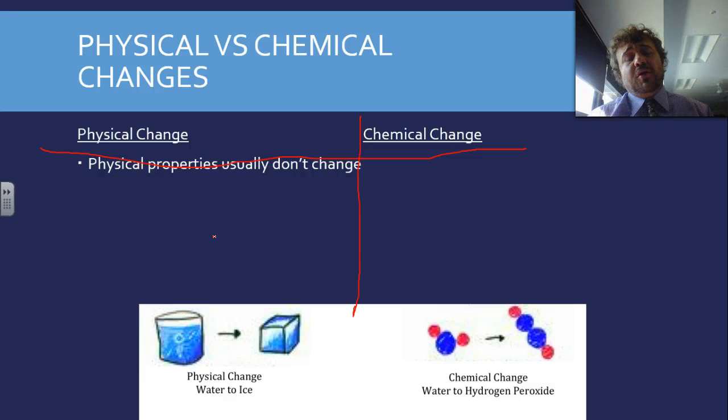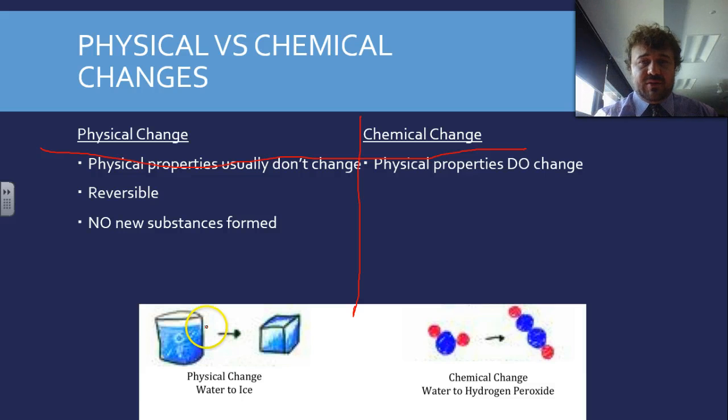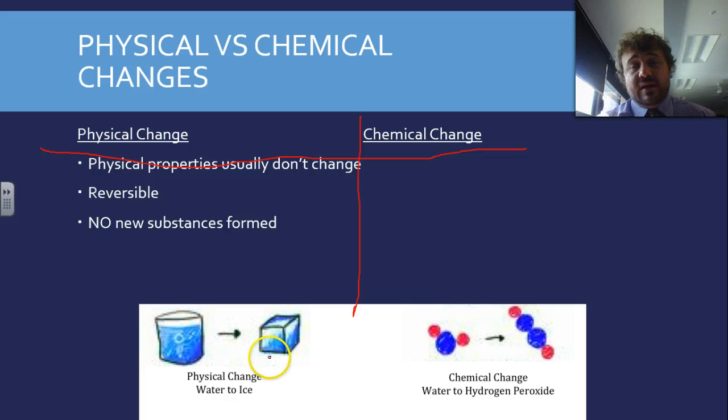Okay, so physical properties. In a physical change, the physical properties usually don't change. Sometimes they can, but they usually don't. They are reversible, and that's really important. That's the key. And the real thing that makes it a physical change is no new substance is formed. An example of that is ice. When we change water to ice, it's still water. It's just solid frozen water. So that's no big deal. That makes perfect sense. It's still usually the same color. The properties are roughly the same. We're good. No new substance is formed.